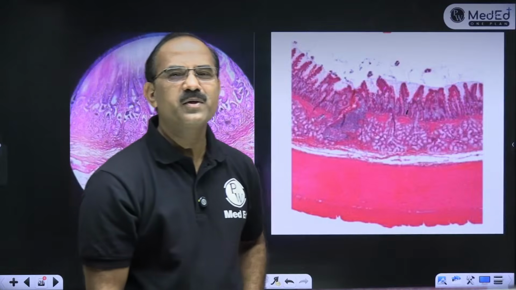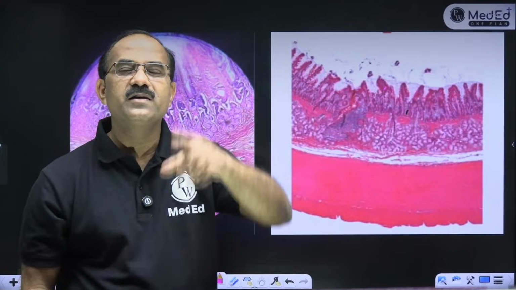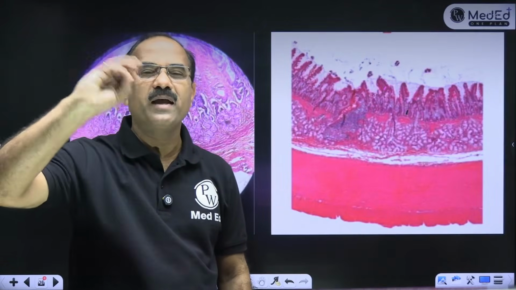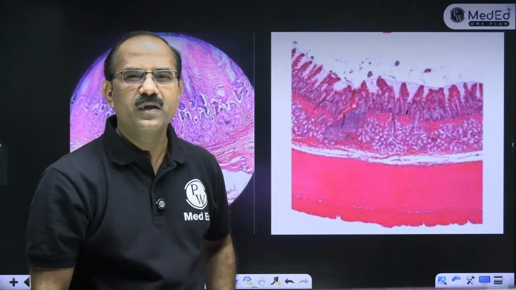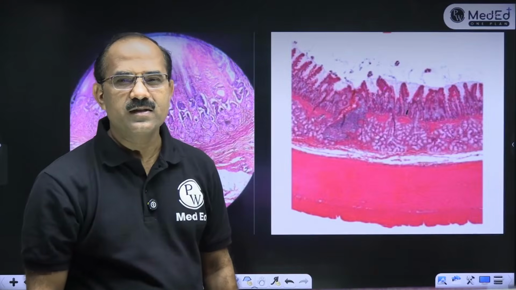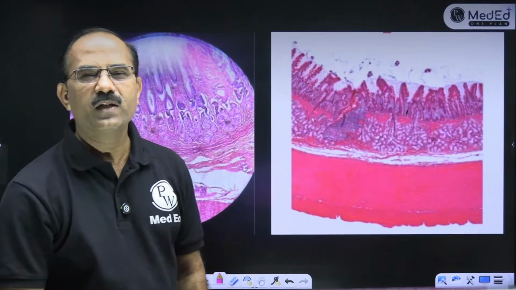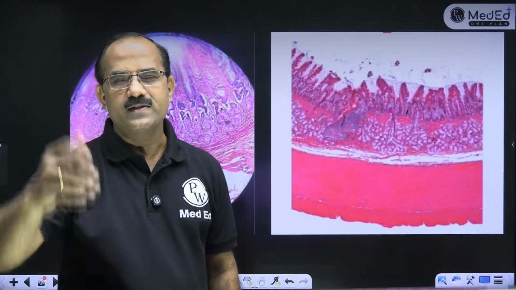I am saying crypts of Lieberkühn. Crypts of Lieberkühn are present in the small intestines. They are depressions, known as crypts of Lieberkühn, containing Paneth cells that have lysozyme. Lysozymal cells, Paneth cells. These are present in small and large intestines, as depressions between the villi.